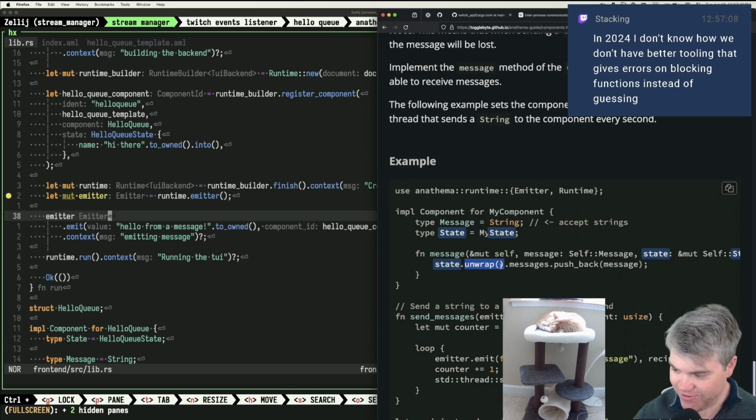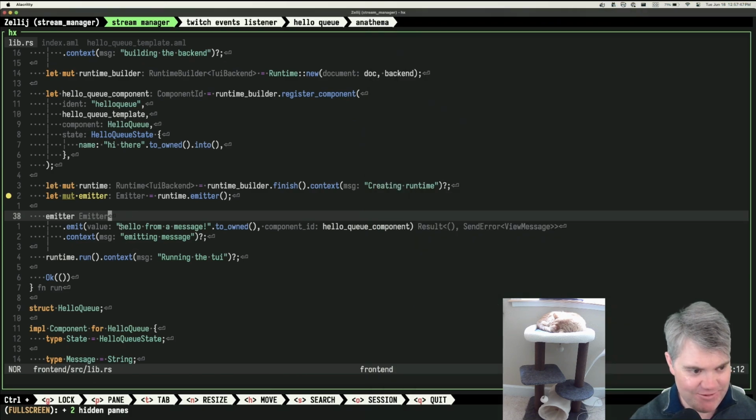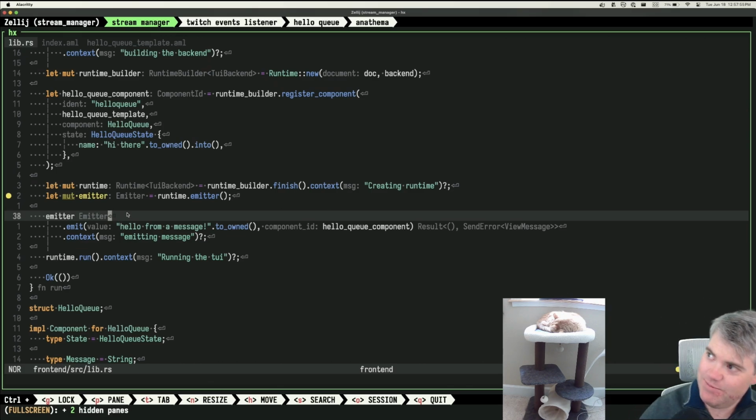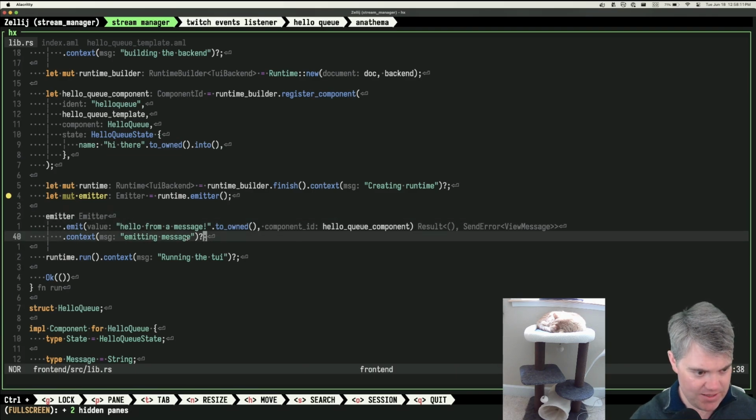In 2024, I don't know how we don't have better tooling that gives errors on blocking functions instead of guessing. I know, that would be pretty cool to say, hey, we're blocking here, especially in debug mode. Almost like a debugger built into the runtime. So instead of a debugger in the editor, I have a debugger in the actual running code. That would be interesting.